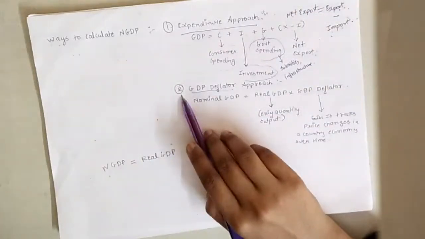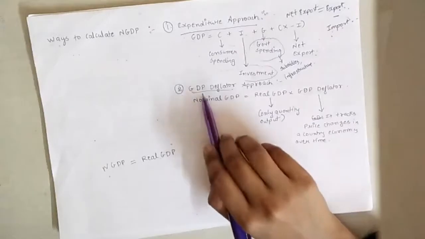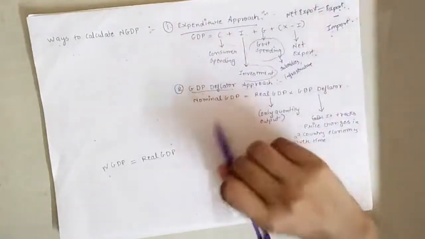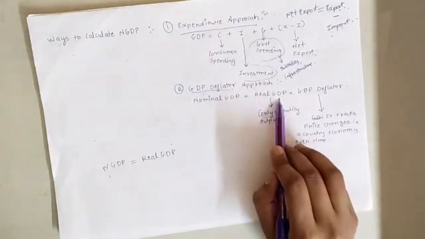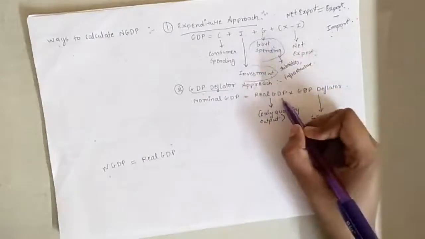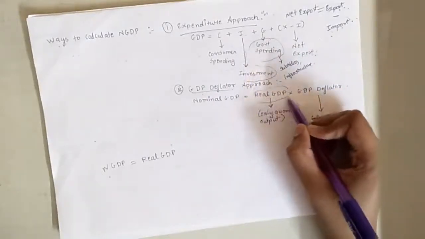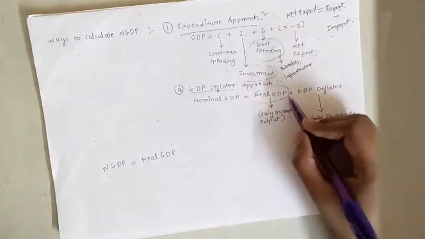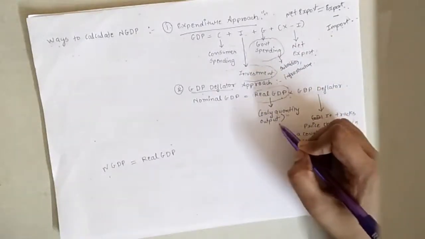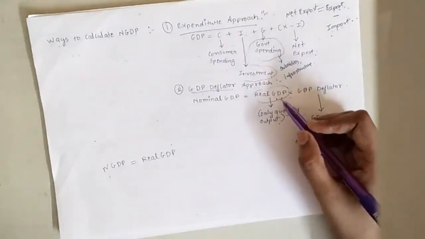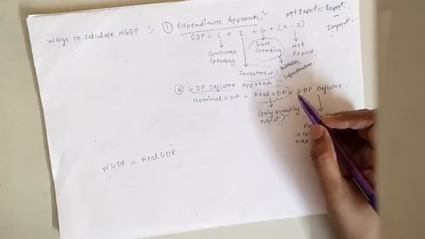And the second way to calculate NGDP is by the GDP deflator approach. So the nominal GDP is equal to real GDP into GDP deflator. I will be explaining the detailed real GDP in my next video. The real GDP here is only the quantity output, because even nominal GDP kind of considers the increase in prices and the increase in production simultaneously.